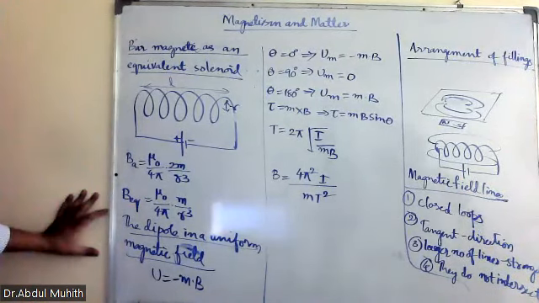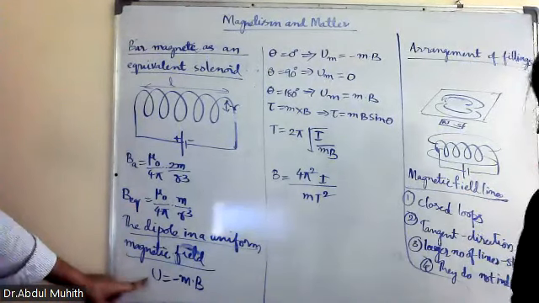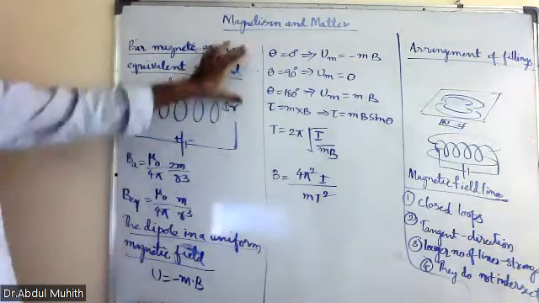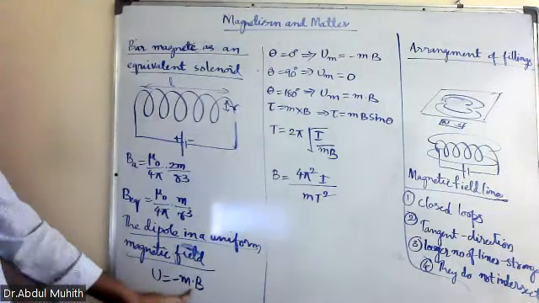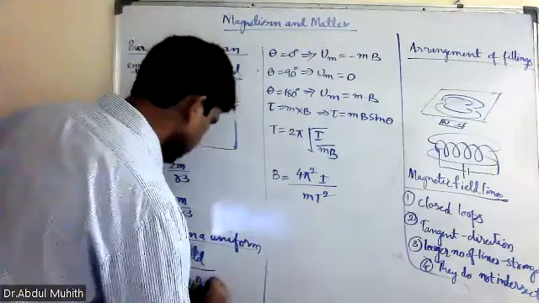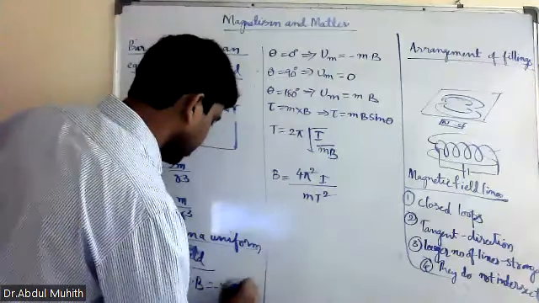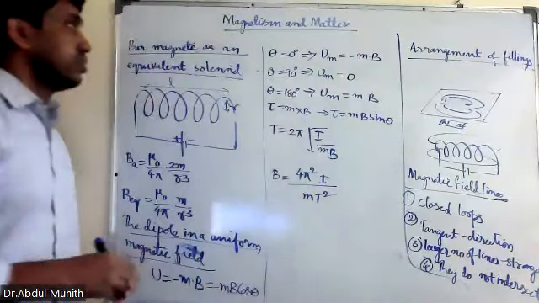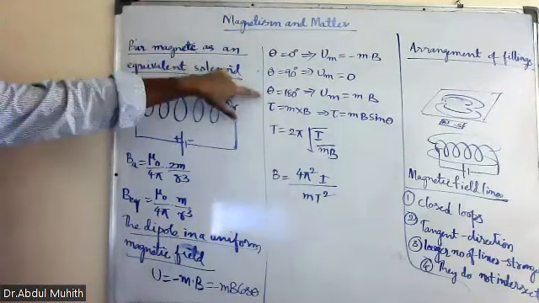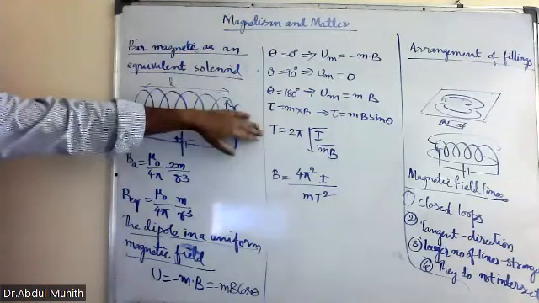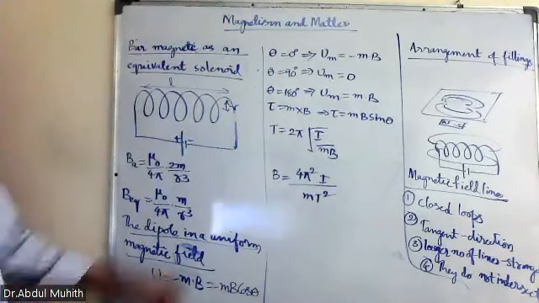Okay, the dipole in a uniform magnetic field has energy U equal to minus m dot b. There are three angles, theta equal to 0, 90 and 180. Here m dot b means mb cos theta, so U is minus mb cos theta. The torque is tau equal to mb sin theta. The time period is T equal to 2 pi under root of I by mb.